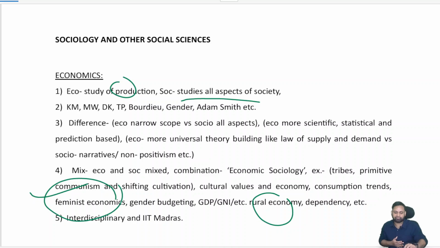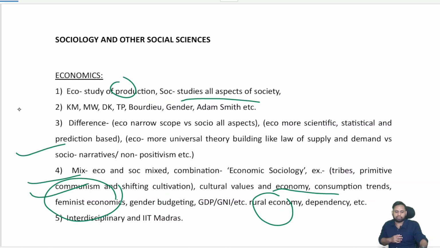Then we again have tribes. If you look at tribes and nomads, they move together, so there is a connection with that. Then you will find some differences also. How do they do research, and the statistical analysis in economics. Some kind of differences also.